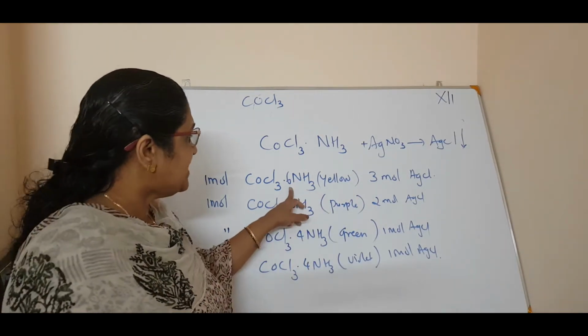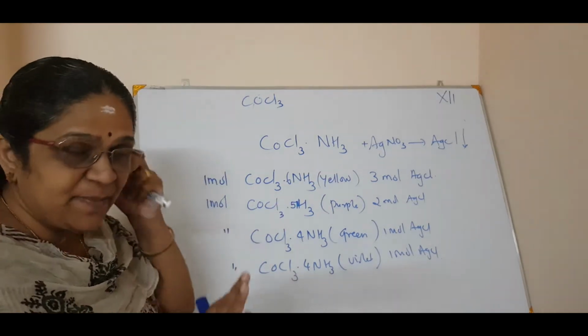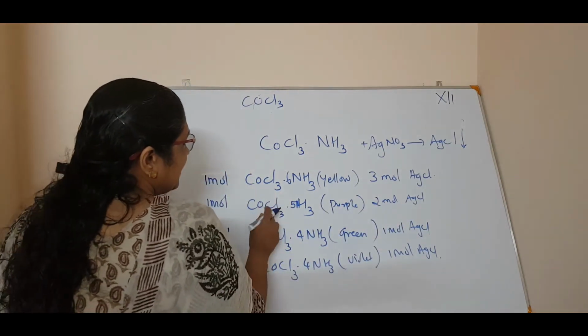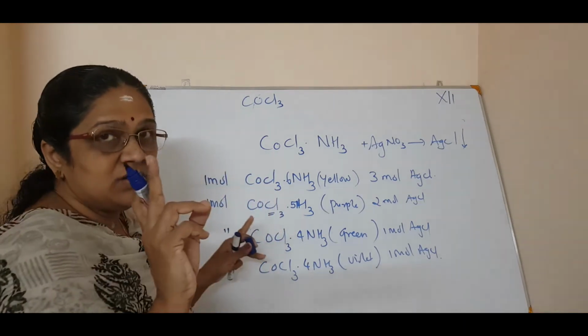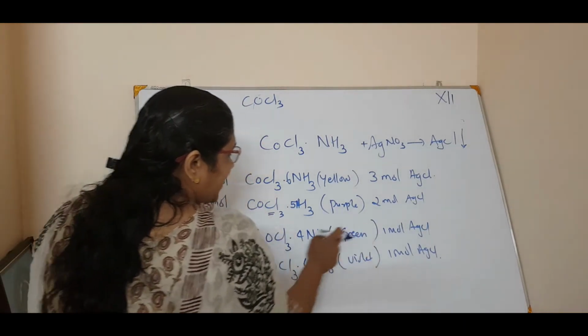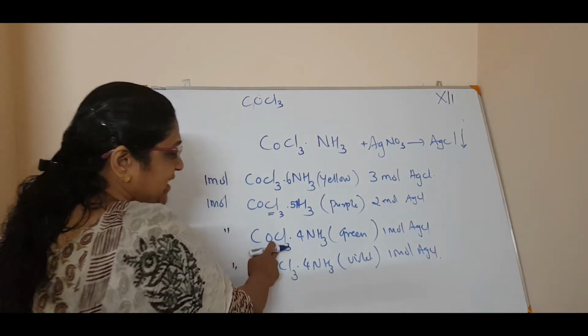So which means that here the 3 mole of AgCl, the 3 Cl is getting displaced. Here see 2 mole of AgCl, which means 2 mole of Cl is getting displaced and there is 1 mole remaining. Here what happens? Only 1 mole of AgCl. So the remaining means 2 Cl is here.